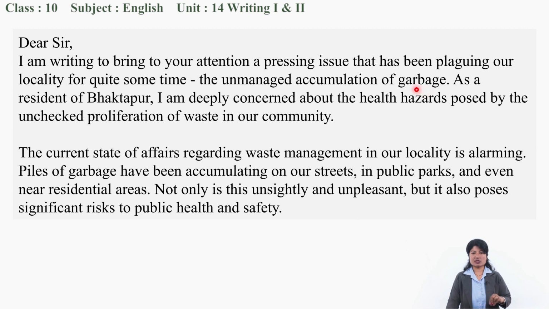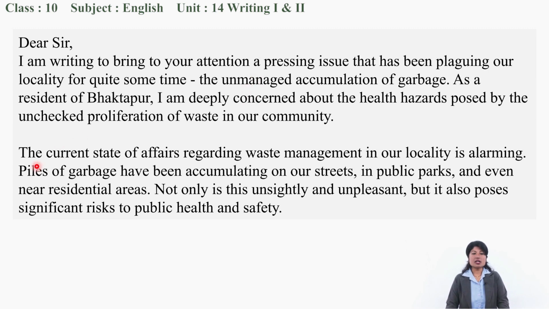The main cause, yes, that is what? Garbage problem. Collection of garbage problem. As a resident of Bhaktapur, I am deeply concerned about the health hazards posed by the unchecked proliferation of waste in our community. So there's a waste problem, the dumping sites problem is there, right? The waste is there. So this is the main problem. You can mention it in the very first paragraph of the letter.